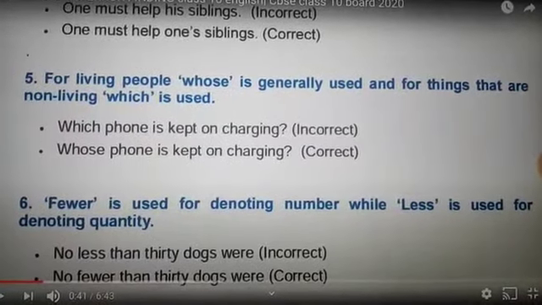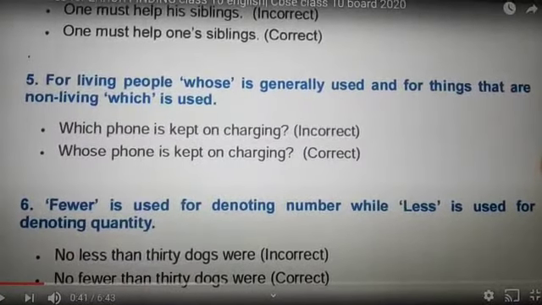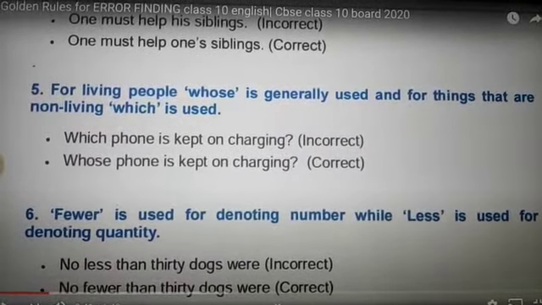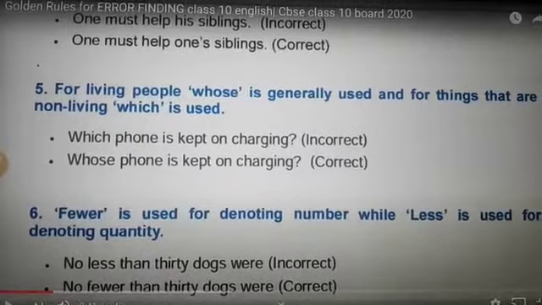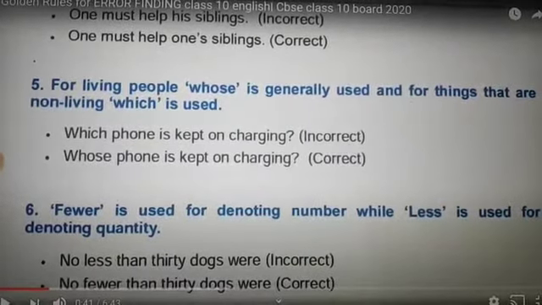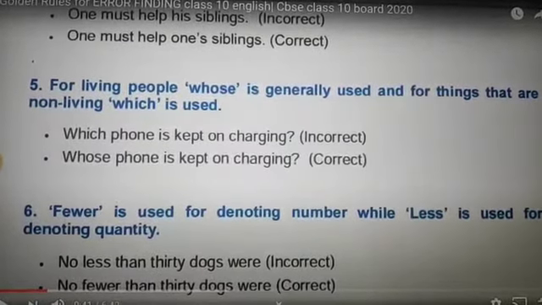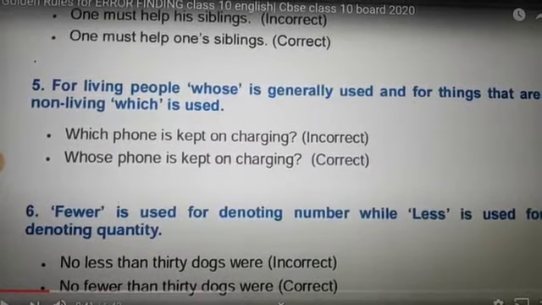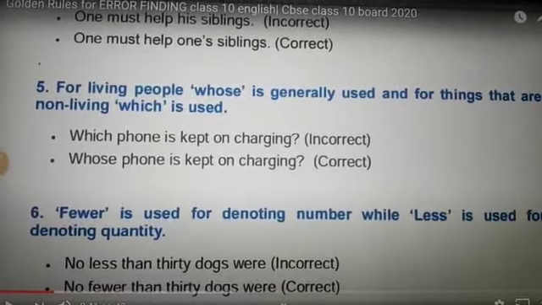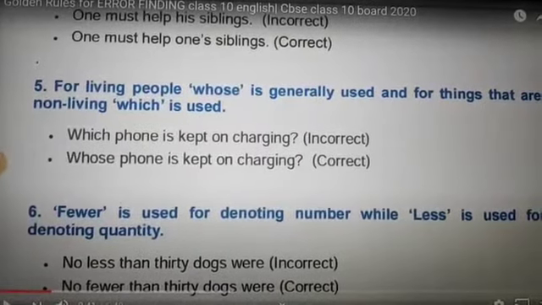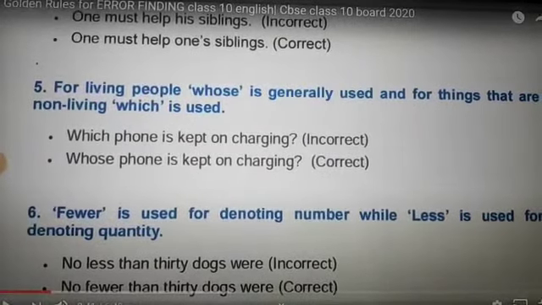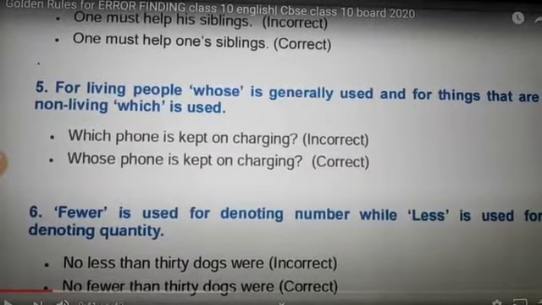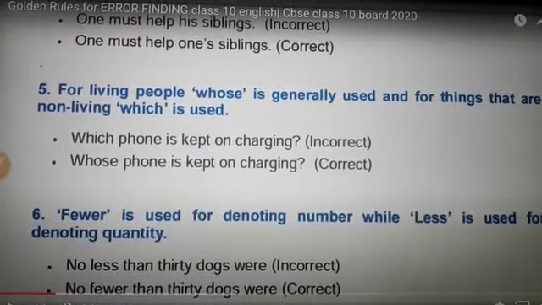So the next one is for living people, where "whose" is generally used, and for things that are non-living, "which" is used. So when you come across such a passage, you have to identify whether whatever is being referred to here is about people or about things or objects. When it is referring to living people, then "whose" will be used, but if it is for things, then "which" will be used.